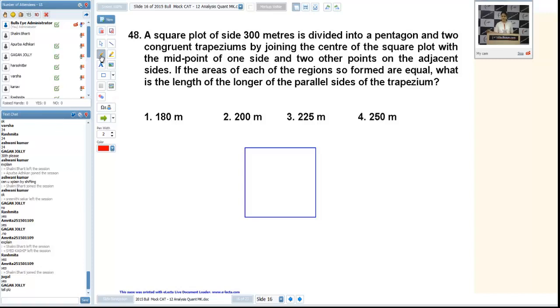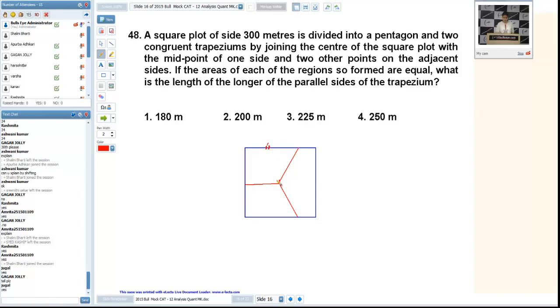By joining the center of the square plot with the midpoint of one side, so I'm taking the center of the square. That is the thing given. Now there are two trapeziums and one pentagon. Now what is asked? If the areas of each of the regions so formed are equal, what is the length of the longer of the parallel sides of the trapezium? Okay, we want to know the length of this. Yeah, any problem, first of all, in the figure? Are you okay with this? Jugal and Gagan?